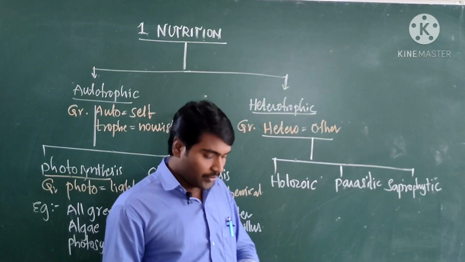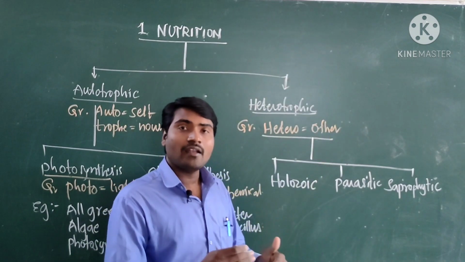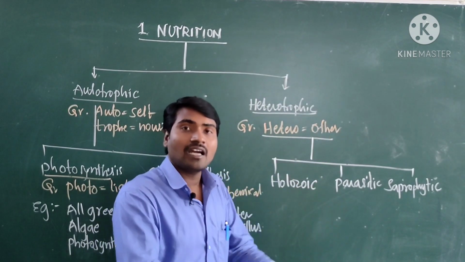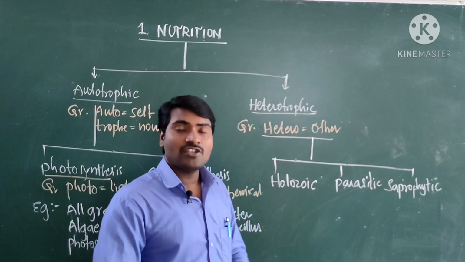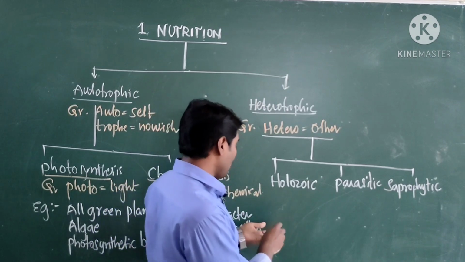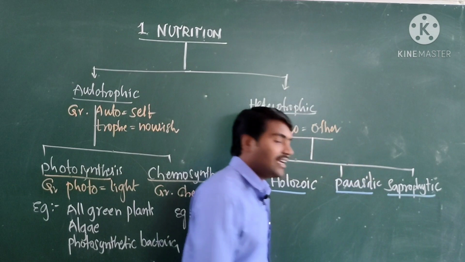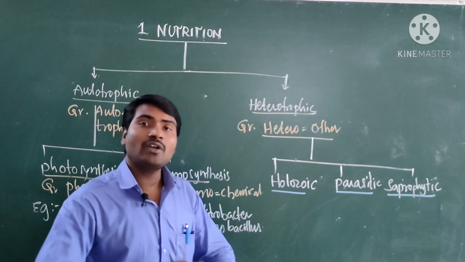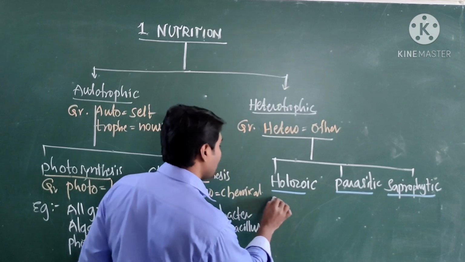Coming to heterotrophic nutrition. We know that hetero means other. Organisms depend on other organisms for their food, but the way of depending is different. Based on the mode of depending, they are classified into holozoic, parasitic and saprophytic organisms. What is meant by holozoic nutrition? The word holozoic is derived from Greek.